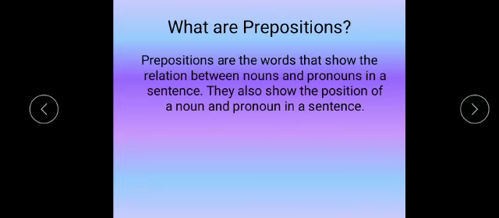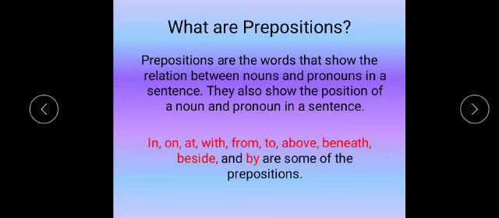Prepositions are the words that show the relation between nouns and pronouns in a sentence. They also show the position of a noun and pronoun in a sentence. In, on, at, with, from, to, above, beneath, beside, and by are some of the prepositions.